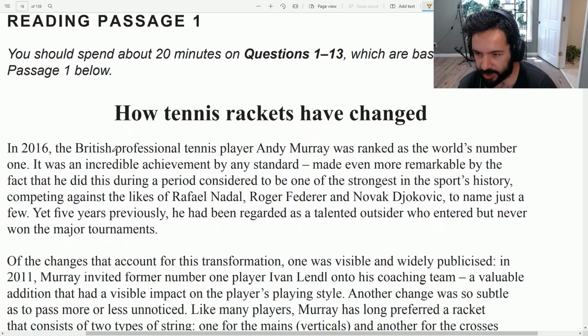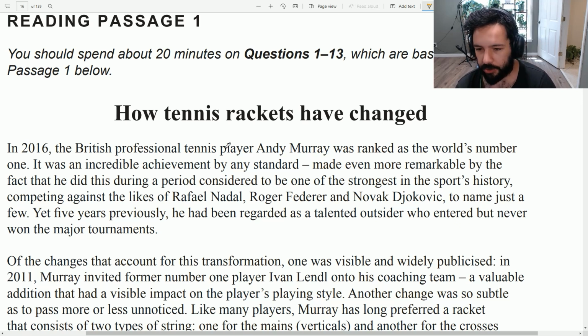As always, we read the title, but before we start reading the passage, we actually go to the questions. How tennis rackets have changed? Well, immediately after reading this, you should ask yourself, what are we going to talk about in this passage? Probably we are going to mention history. We are going to say how it started, what they had in the beginning, and then what changes did they make, and what are the modern rackets that they are using.